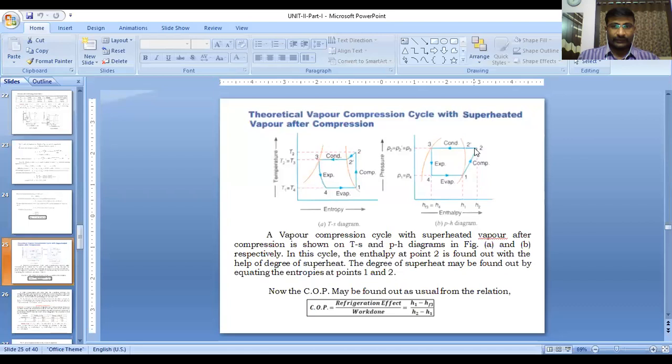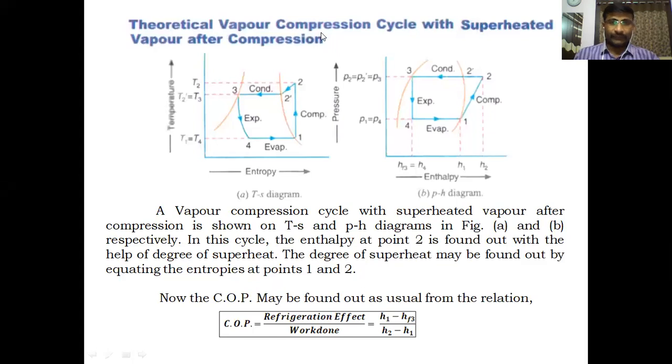In this simple vapor compression cycle, the state of the refrigerant is in superheated after compression, that is point 2. This is the type of cycle, theoretical vapor compression cycle with superheated vapor after compression. TS and pH diagrams, these are temperature entropy and pressure enthalpy diagrams. Whether it is either dry saturated or wet region before compression, whatever it is, the condition must be after compression in superheated region.